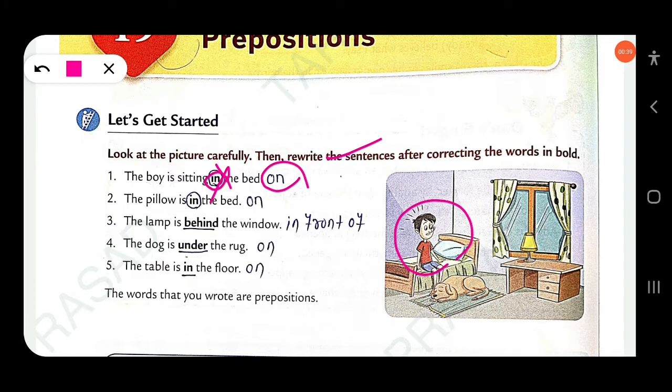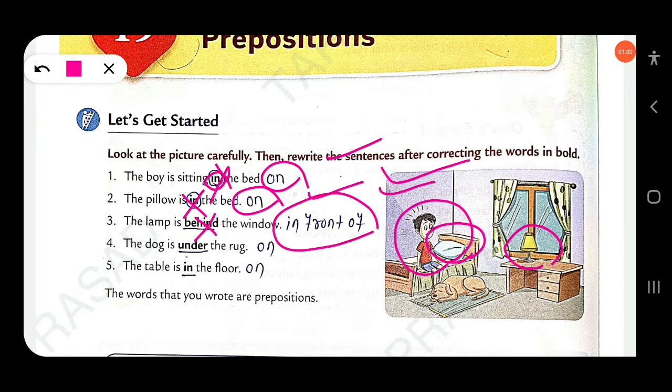Look at this picture. Next, the pillow is in the bed. Here again, in is wrongly used. The pillow is on the bed. You have to write on. Then next, the lamp is behind the window. This is wrong. The lamp is in front of the window. You have to cross out behind and use in front of the window.